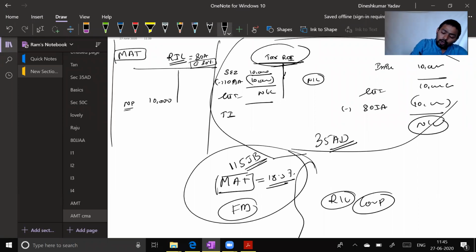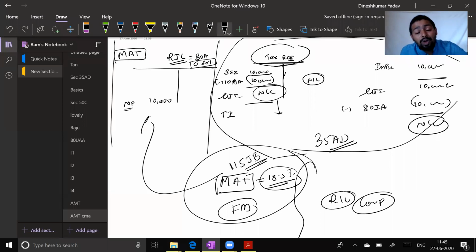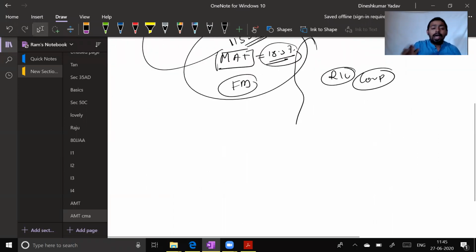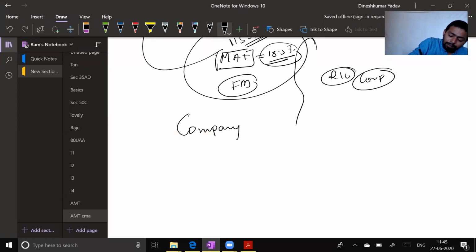You have to compute your taxable income by applying the normal rate of tax, but you must also compute tax by applying the MAT rate on your book profit, your net profit figure. This was applicable only to company assessees because the war was between the finance minister and corporates.